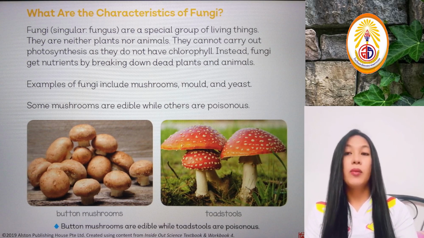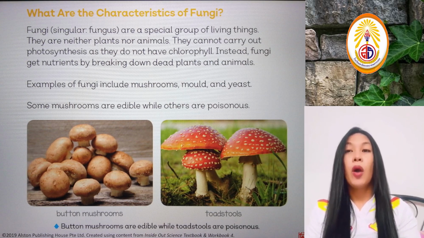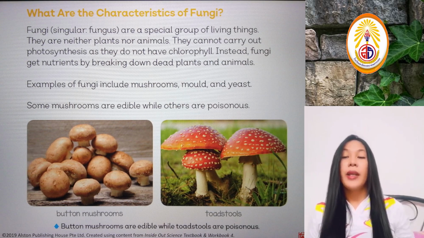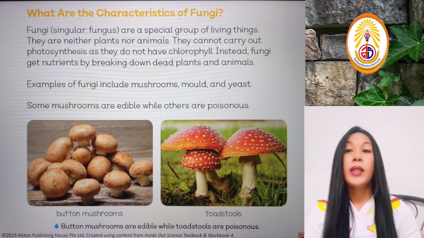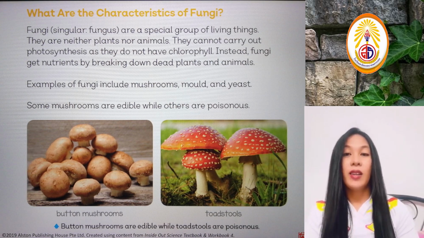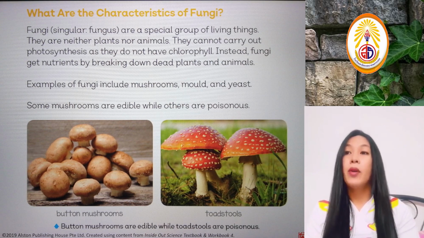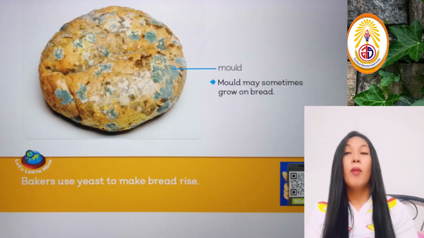These kinds of mushrooms are actually orangey or red in color, and have white dots on them. Okay, so these are what we call the toadstool mushrooms. These mushrooms cannot be eaten, while the button mushroom can be eaten. Another example of fungi is the mold.